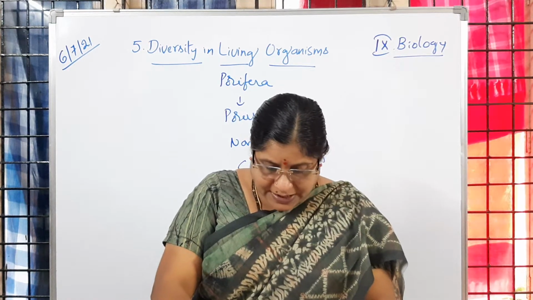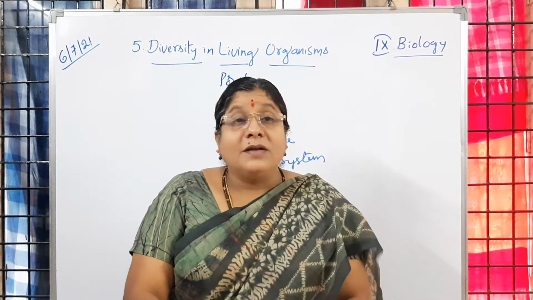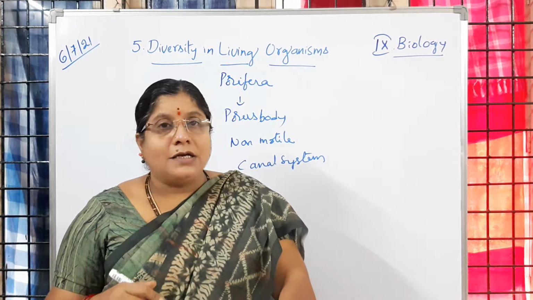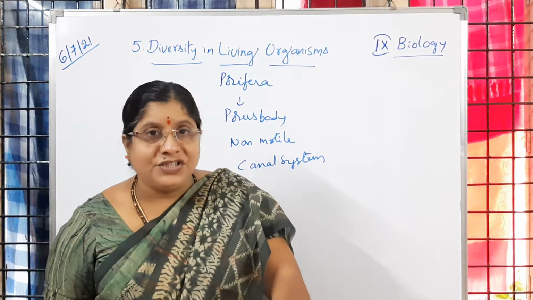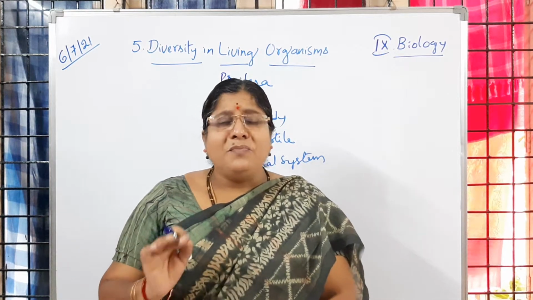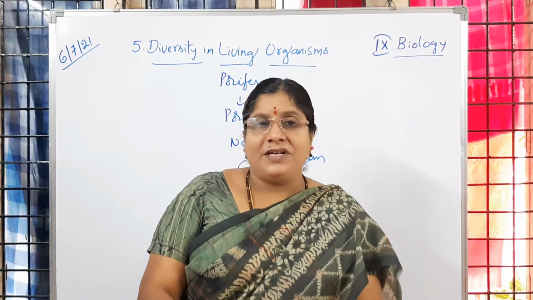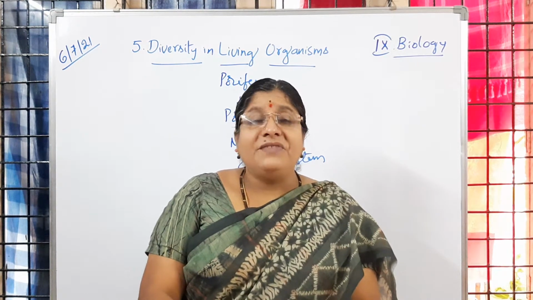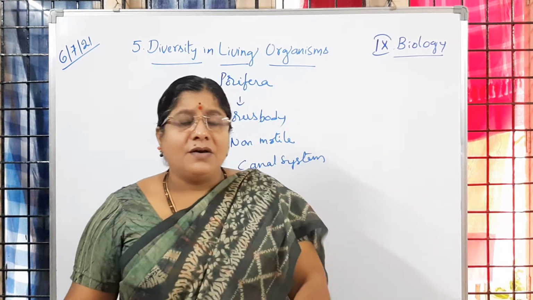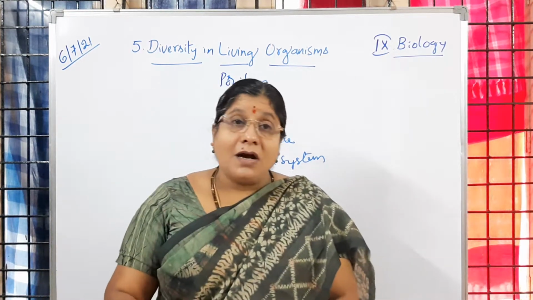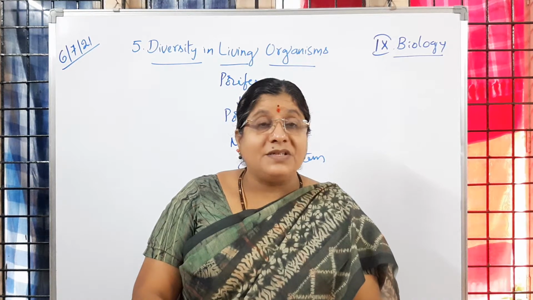We observe exoskeleton. Then here the body design, if we see, are we going to observe any specialization or differentiation? No. Very minimum differentiation we are going to observe. Differentiation leads to the development of organs. So here well developed organs or organ systems we are not observing.